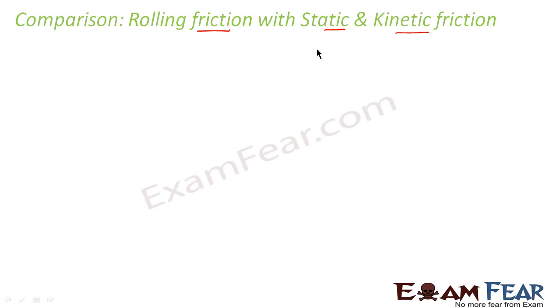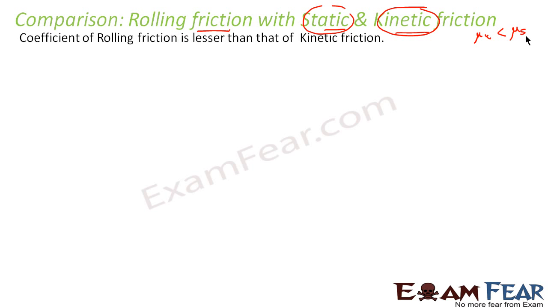Now, let us have a comparison of rolling friction with static and kinetic friction. Earlier, we already saw the comparison between static and kinetic friction. Let's quickly review. We saw that the coefficient of kinetic friction is always lesser than the coefficient of static friction. Here, the coefficient of rolling friction is lesser than that of kinetic friction.